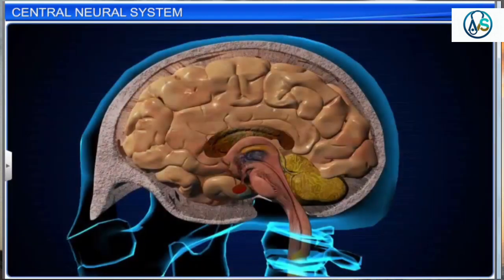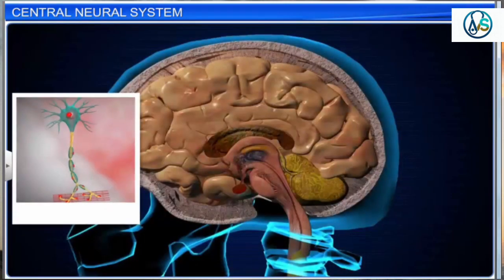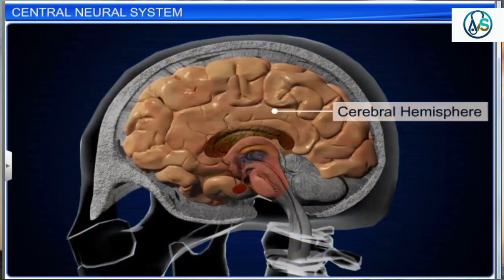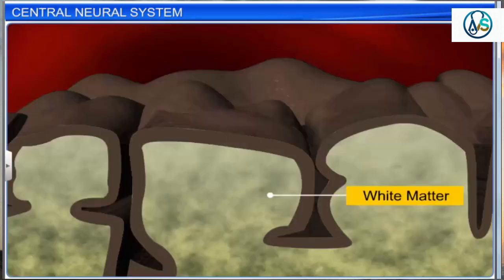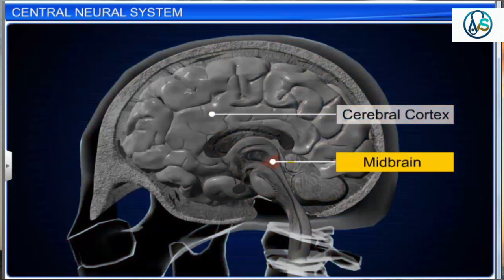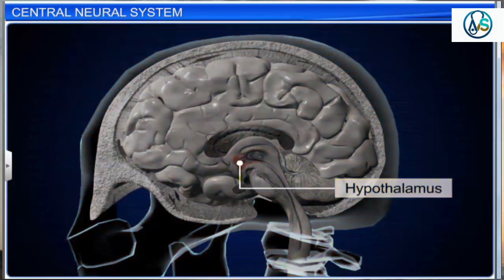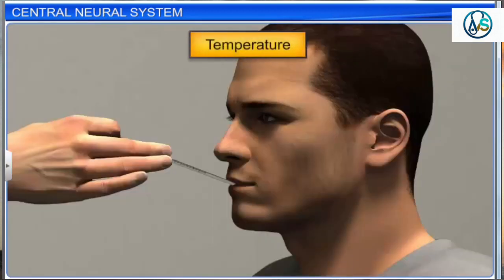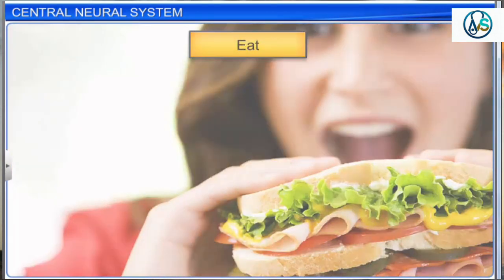Due to the presence of myelinated axons, the inner part of the cerebral hemisphere appears white and is thus called white matter. The thalamus is located between the cerebral cortex and midbrain and acts as a major coordinating center for sensory and motor signaling. The hypothalamus is situated at the base of the thalamus, and it contains the centers that control body temperature, the circadian rhythms, and the urge to eat and drink.